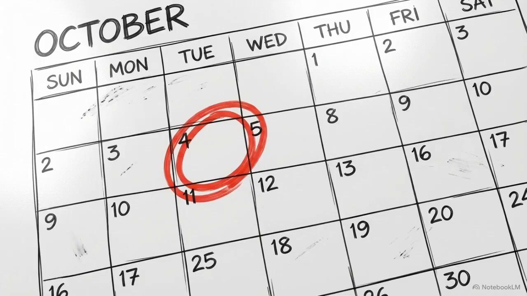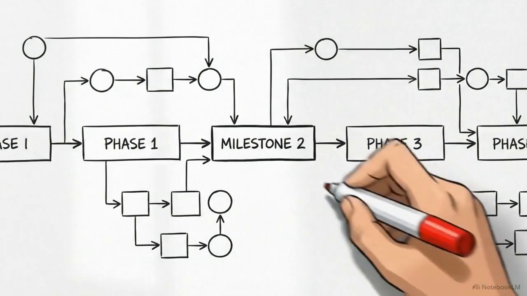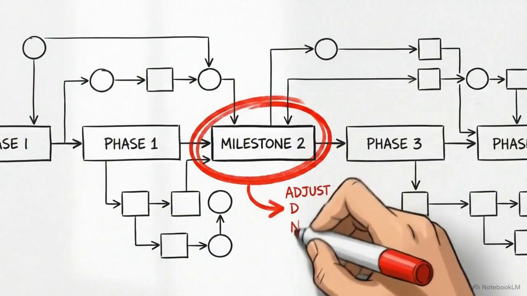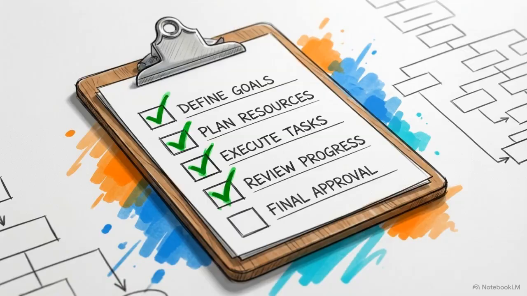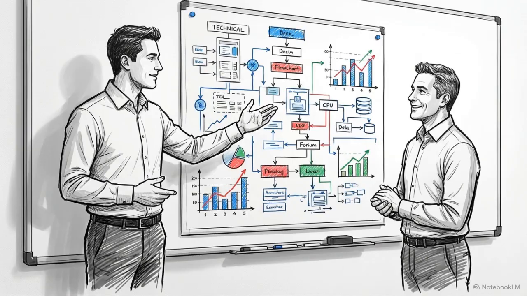The first milestone is the early check-in, occurring a quarter of the way through the timeline. Use this meeting to spot early misunderstandings and ensure the team member has the tools to proceed. Halfway through the project, hold a midpoint reality check. This is your opportunity to review progress and adjust your strategy if new obstacles have appeared. At the 90% mark, conduct a pre-completion review. Think of this as a final quality assurance step to guarantee the work meets the original standards before the final deadline. Scheduled check-ins do not take away your team's autonomy. They provide a reliable framework that allows your team to work confidently and produce excellent results.